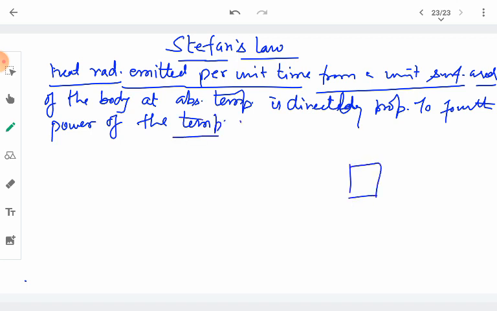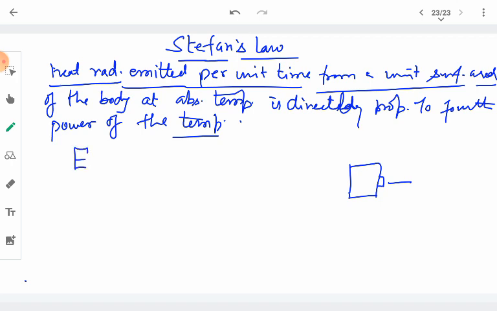Suppose that a body is losing heat. So what amount of heat will 1 unit surface area of this body emit every second? That means the rate of emission of heat by the unit surface area of the body at absolute temperature will be directly proportional to the fourth power of the temperature of this body.